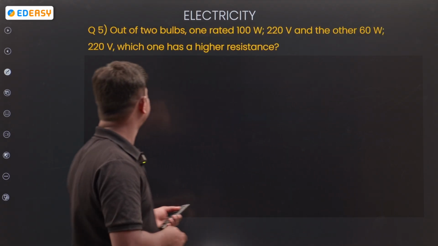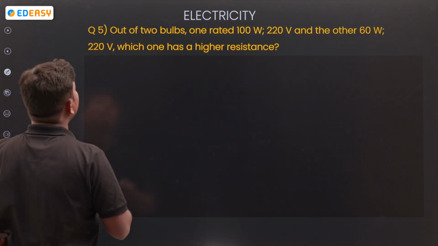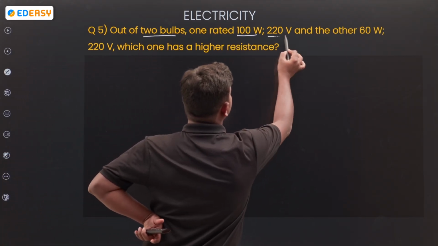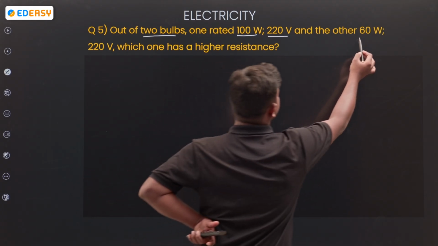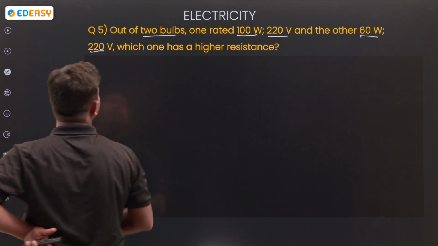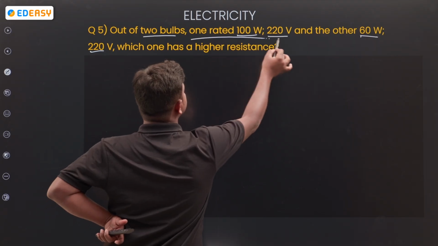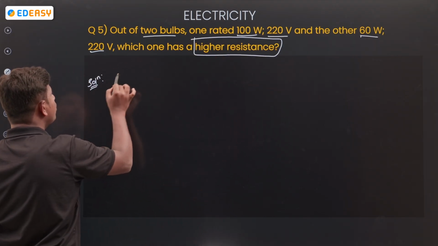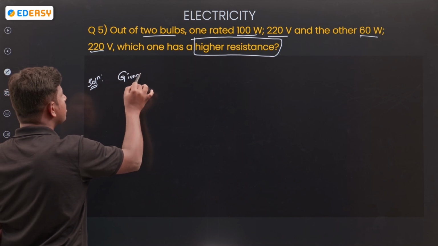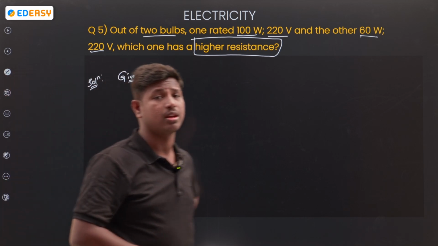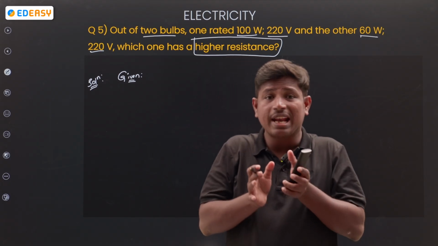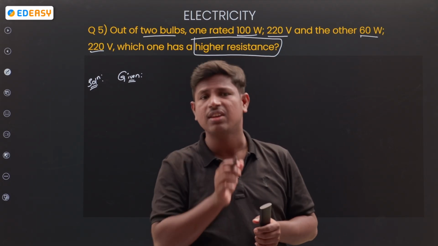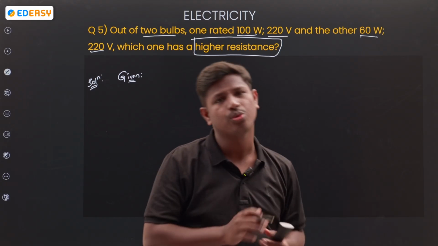Next. Out of two bulbs, one rated 100 watt, 220 volts, and the other 60 watt, 220 volts, which one has higher resistance? Here two bulbs are there. First take the given information. First is the 100 watt bulb, connected to 220 volts. And the second one is the 60 watt bulb, which is also connected to 220 volts.